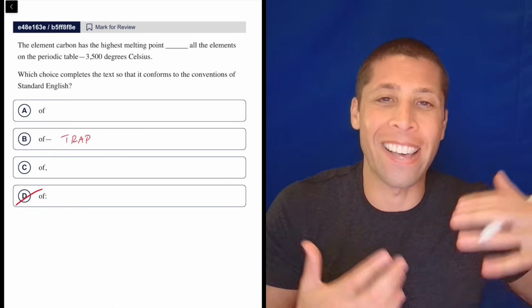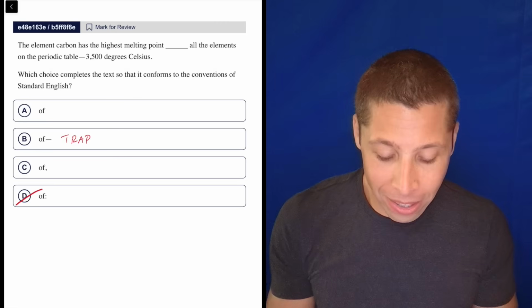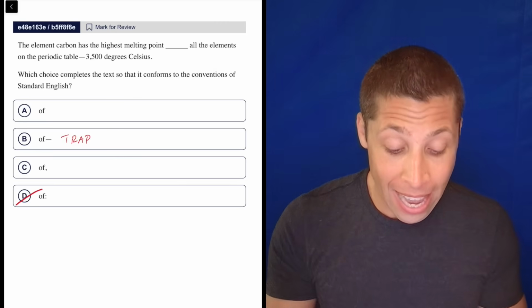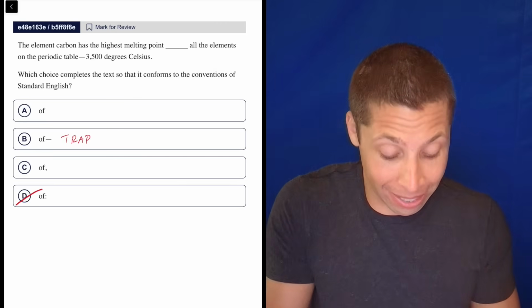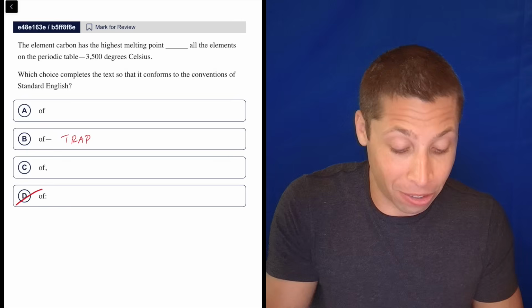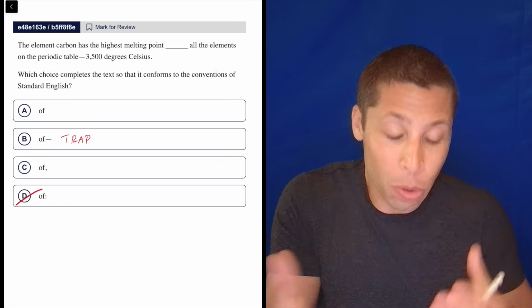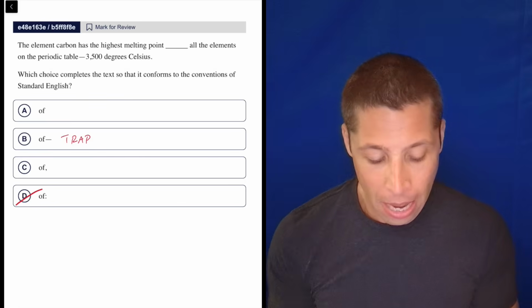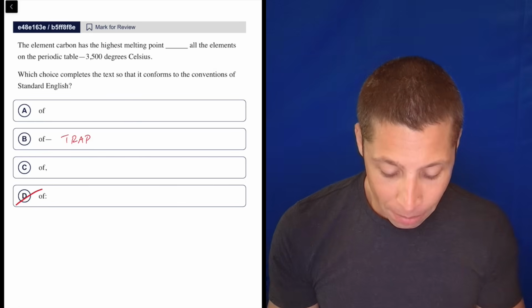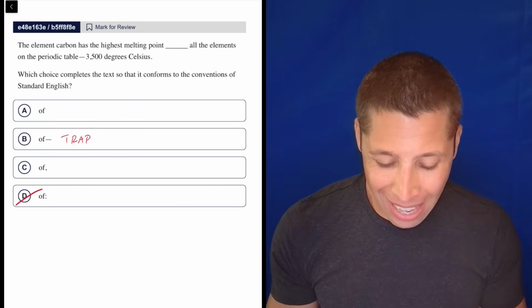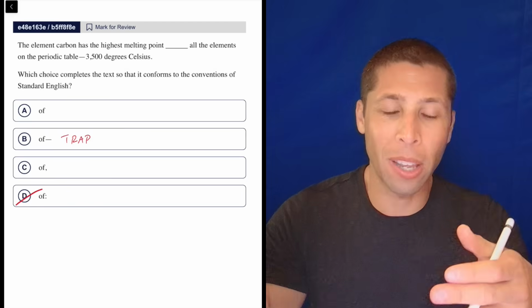It needs to be the highest of something. You could say the element carbon has a high melting point at 3,500 degrees Celsius. You could maybe change the word slightly, but even if you did, all the elements on the periodic table doesn't really make sense as an extra thing to insert there.